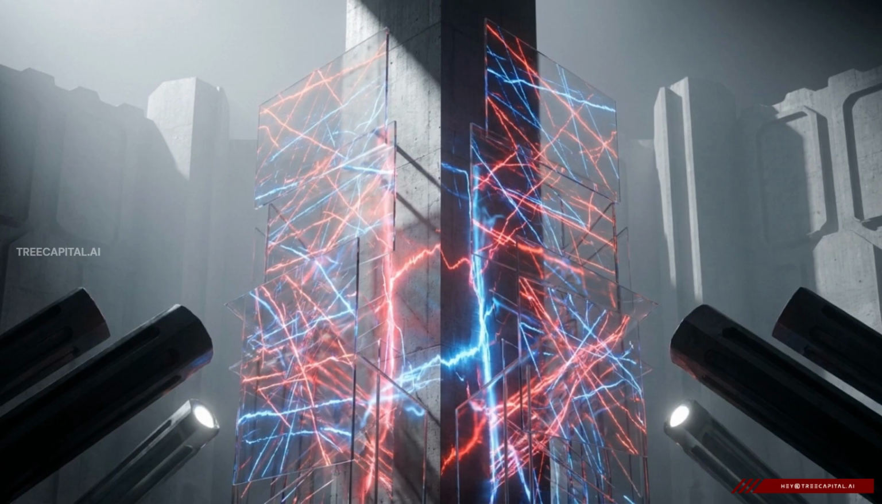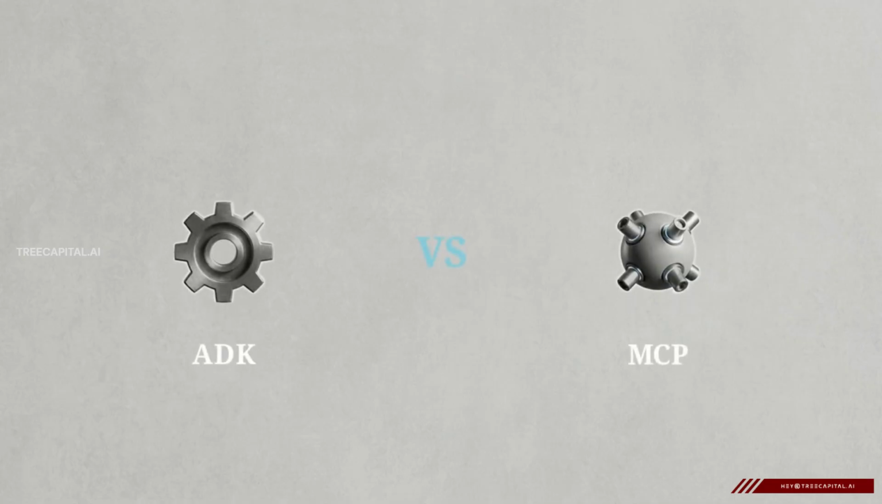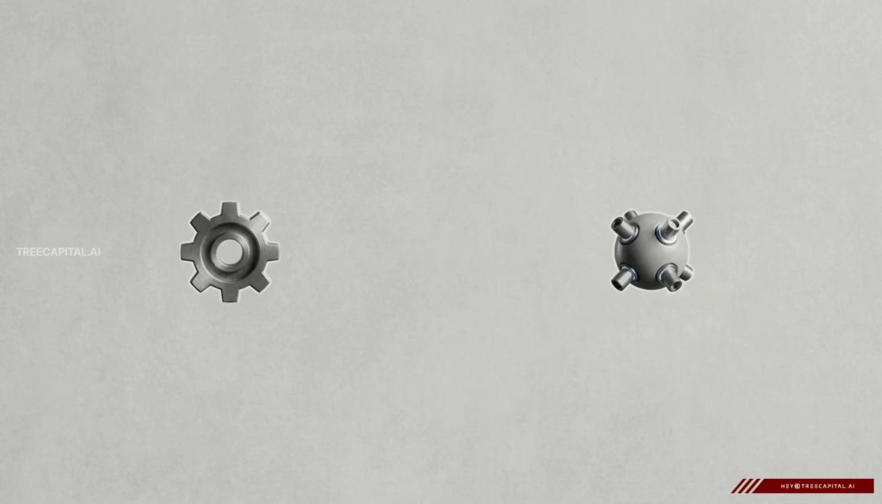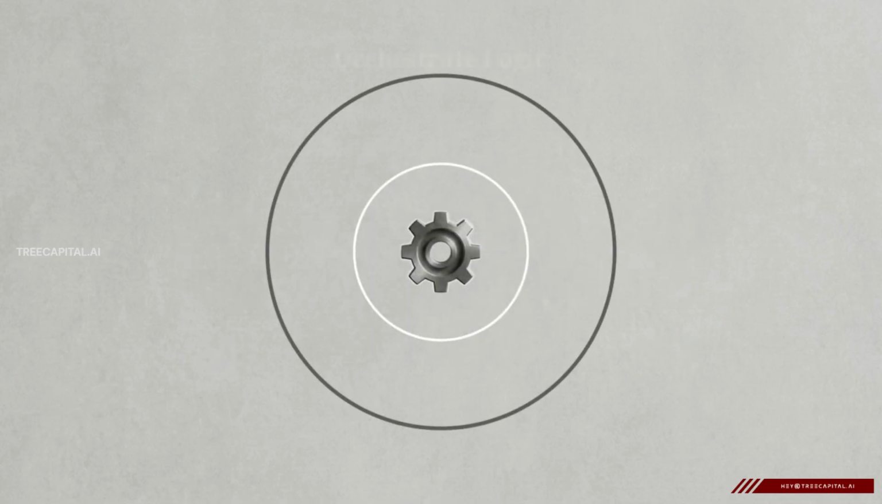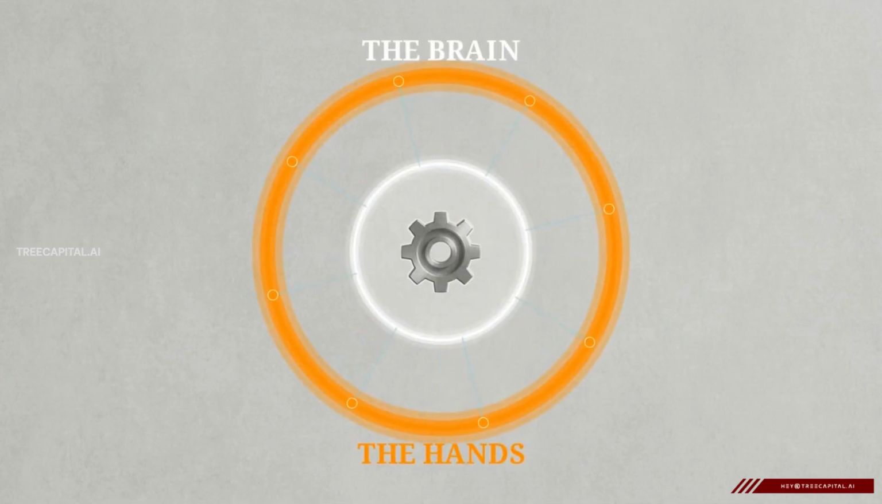Search for these terms online, and you will see endless debates about which one to choose. But that debate misses the mark entirely. You do not choose between them because they solve two completely different problems. A reliable digital workforce requires both an inner cognitive structure to orchestrate logic and standardized outer connections to interact with the real world. Think of them as the brain and the hands of your system.